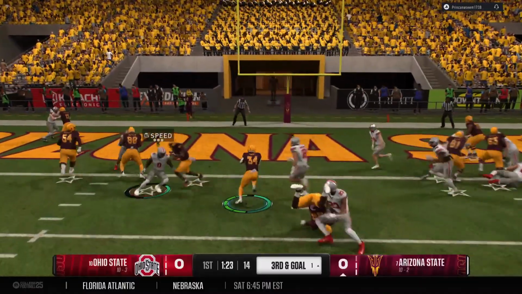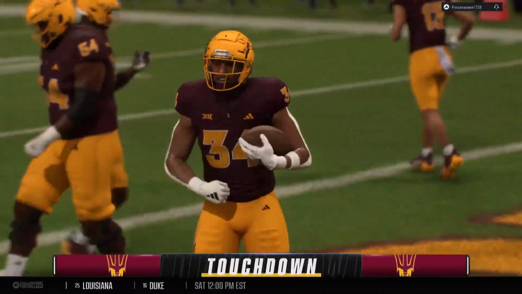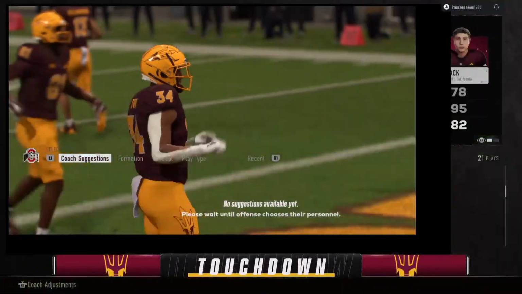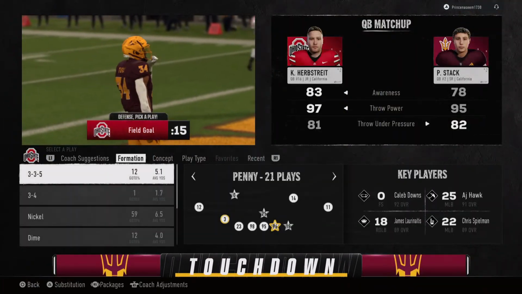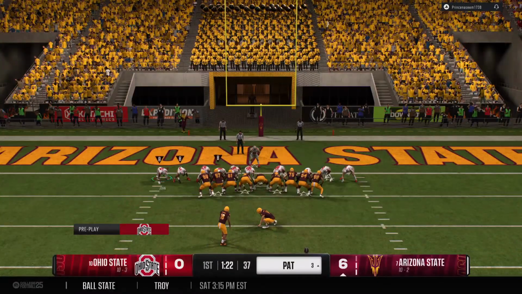3rd and goal, will try to run it in. And he runs it into the end zone. Touchdown, Arizona State. This offense comes out, immediately gets points on the board. Welcome to the playoff. Man, that's coming out on the field with a purpose.